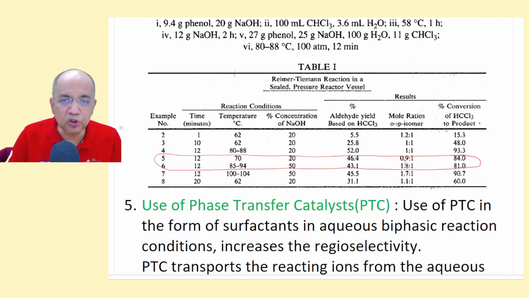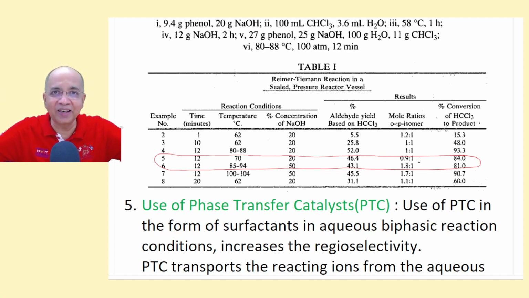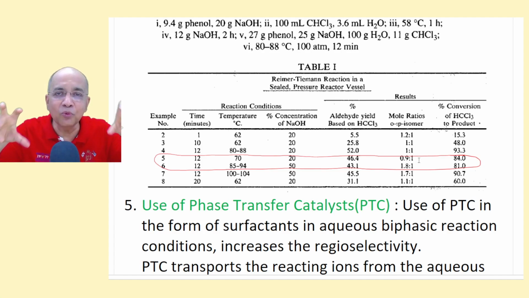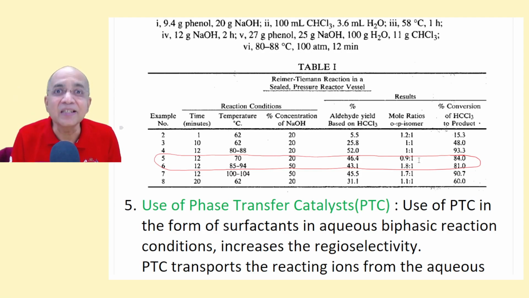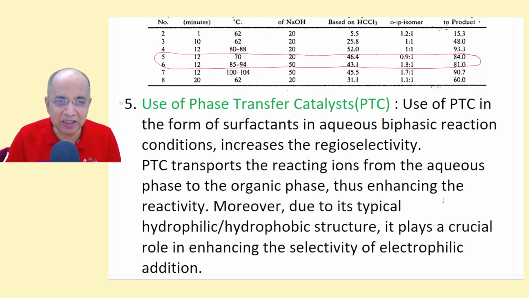So in most cases, either ortho-para is 1:1 or para is slightly greater, or ortho is slightly greater, 1.1:1, not 5, 4, 7. That will come when we use PTC. Just hold on, the time has come.